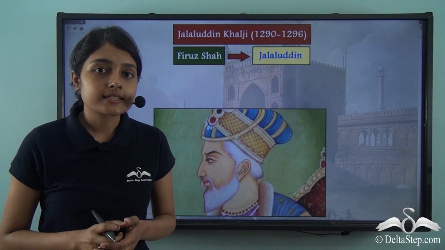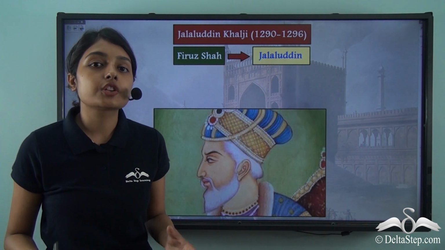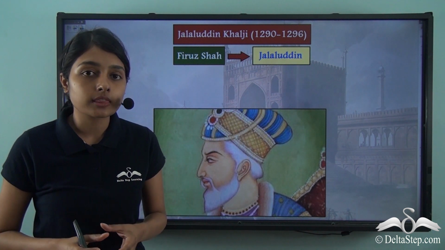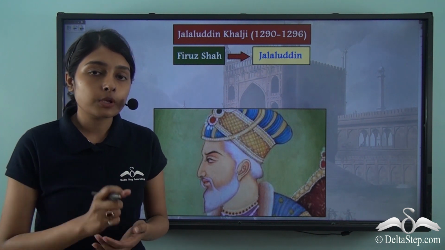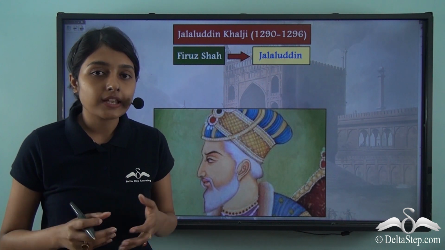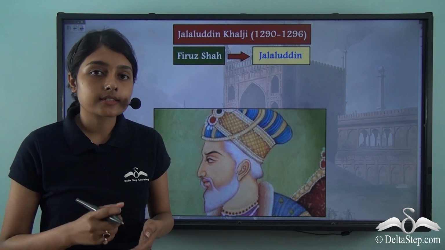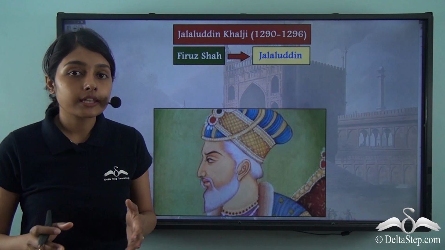In our previous lesson, we learnt about Ghiyasuddin Balban, who was a very strong and competent sultan under the Mamluk dynasty. It was after his death in 1287 that he was succeeded by his grandson by the name of Kaikubad.